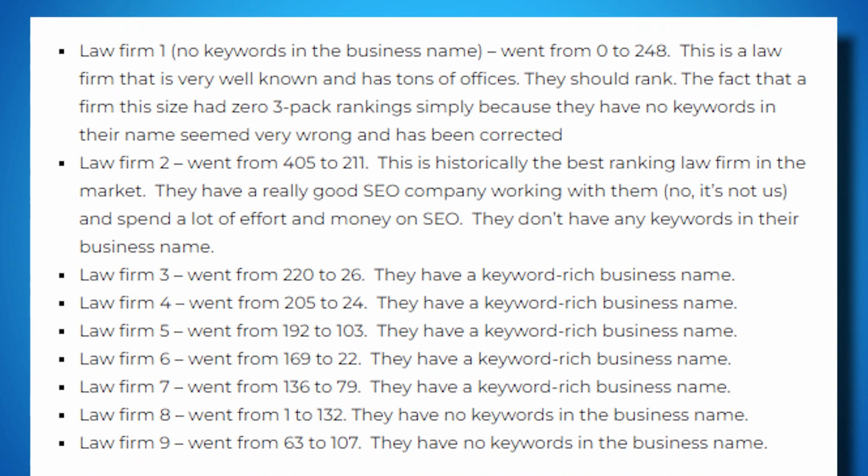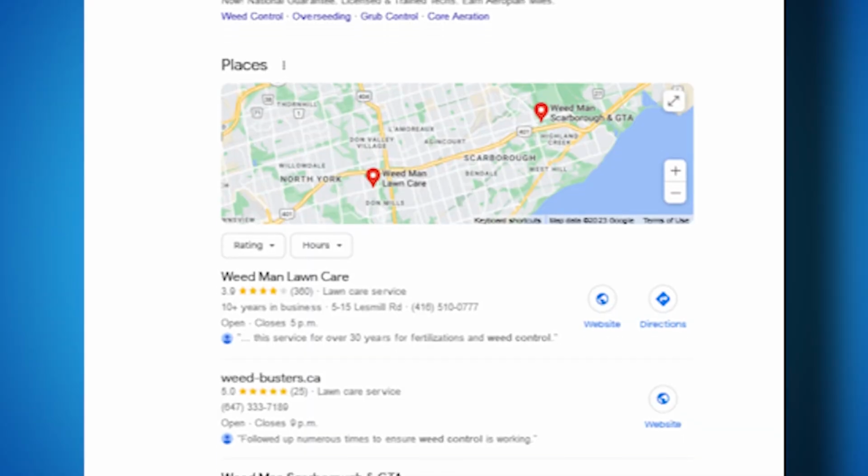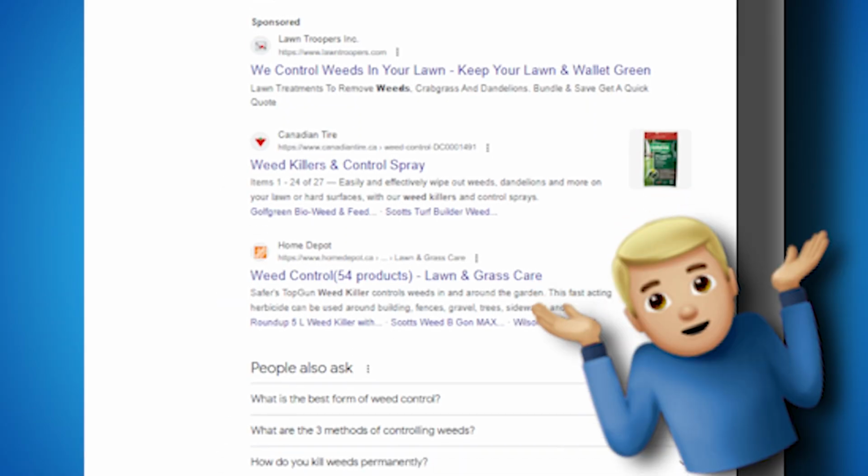One of the best ways to figure out what's going on is to see who exactly was impacted. Did certain competitors go up? Did certain ones go down? Did anything fundamentally change within the search results? For example, was there a 3-pack there currently where there isn't anymore? Maybe Google no longer considers that keyword to have local intent, therefore they drop the 3-pack altogether. Are there new spammy listings that are now outranking you?